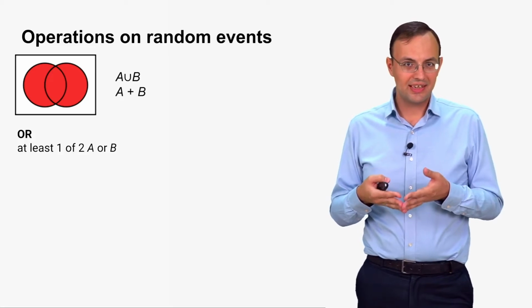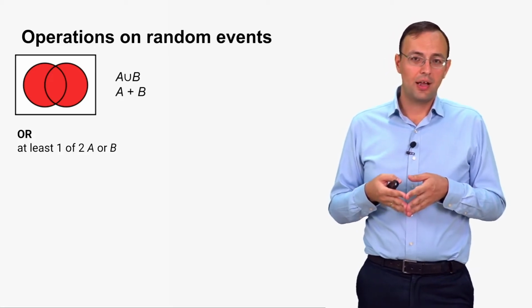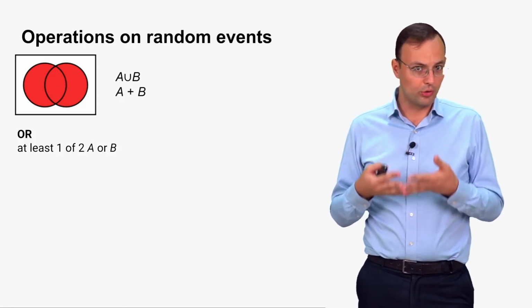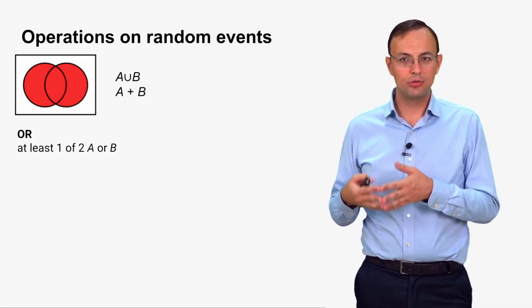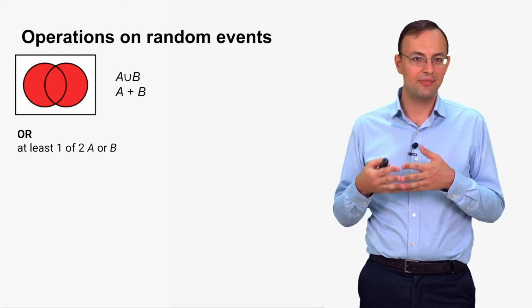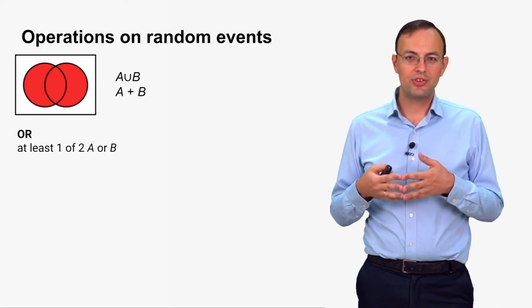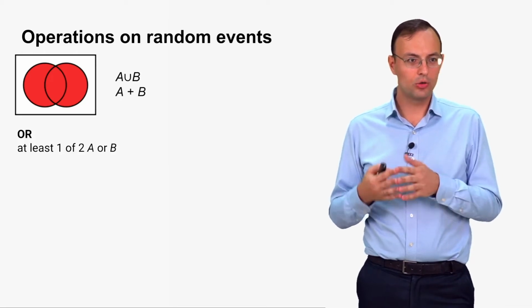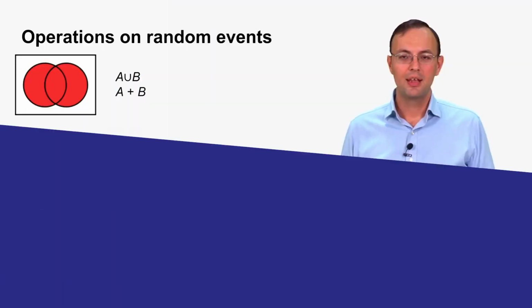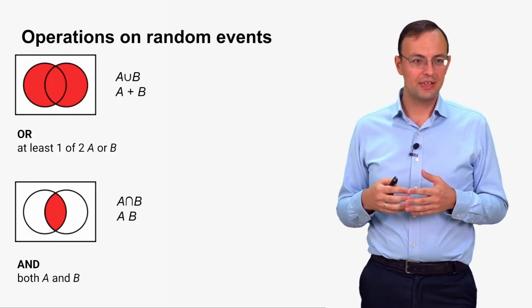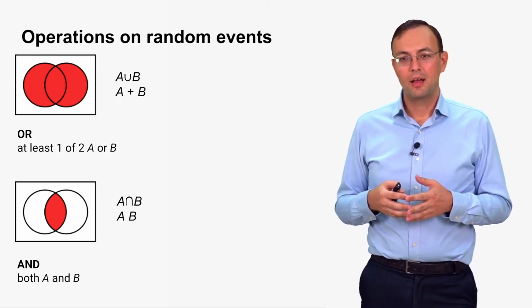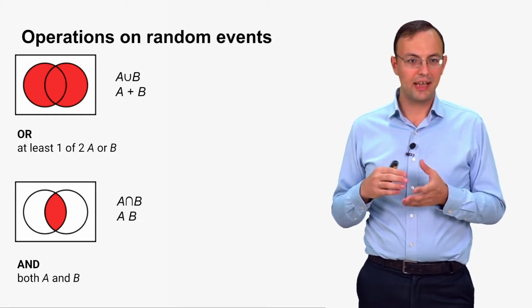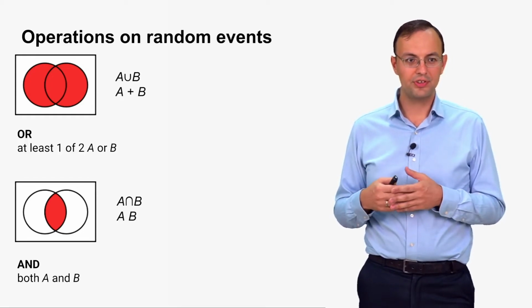So what is the physical meaning of this operation? It can be described with the word or. So when we say A union B, that means that this is an event such that at least one of two occur. A or B or both. So the second operation is intersection. There are also two traditional names and traditional notations for this operation.